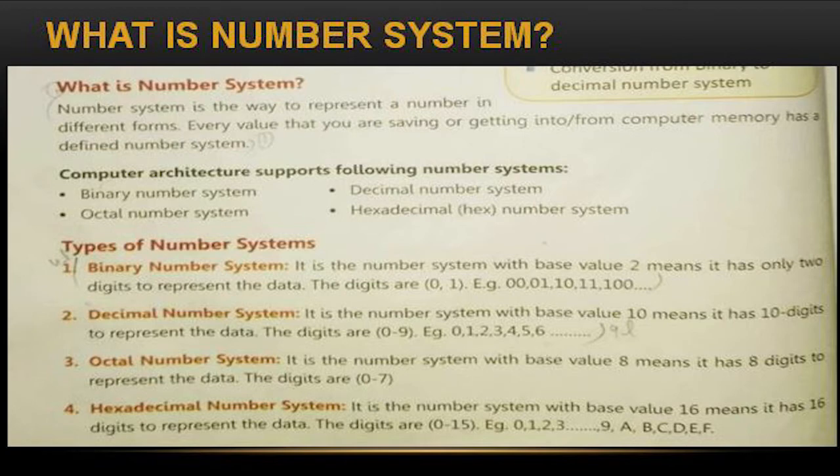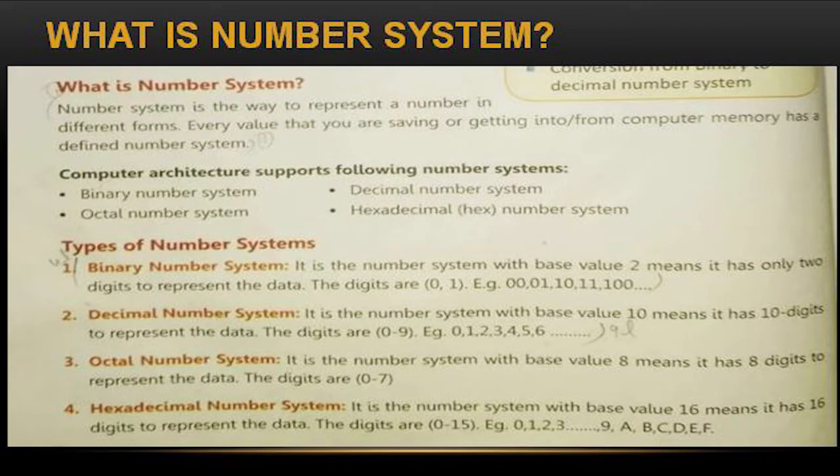Next one is the decimal number system. It is a number system with base value 10. It has 10 digits to represent the data. The digits are from 0 to 9. For example, 0 1 2 3 4 5 6 7 up to 9 it will represent.